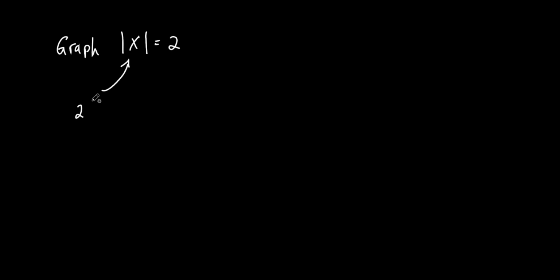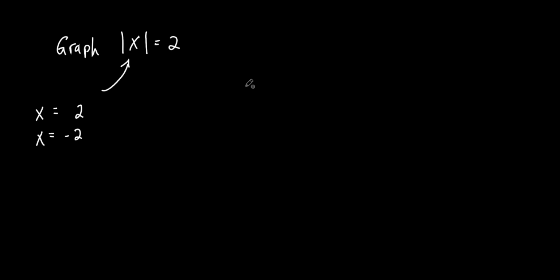Well, I could put a 2 in there, but I could also put a what? A -2 in there. That's right. I thought you said the absolute value has always got to be positive. Well, there's my positive, but if I took the absolute value of a negative, right? So x could be +2, and x could also be what? -2. Everybody see that? So that's what we have right there.